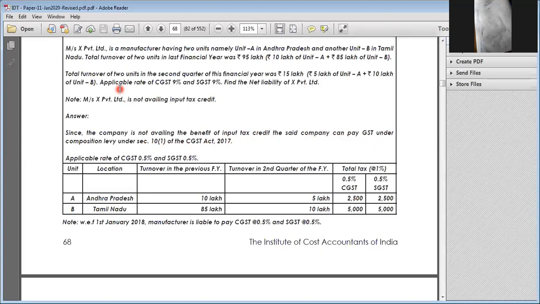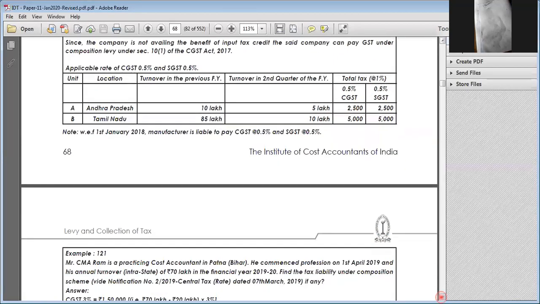It is not based on individual or proprietorship or whatever the case may be. It is based on registered person. Any registered person can avail section 10, subject to the conditions being satisfied. In Andhra Pradesh also, 10 lakhs and 85 lakhs. In the previous year, current year, he can go for composition levy at the rate of 1%, 0.5% for CGST and 0.5% for SGST. He has to calculate accordingly.